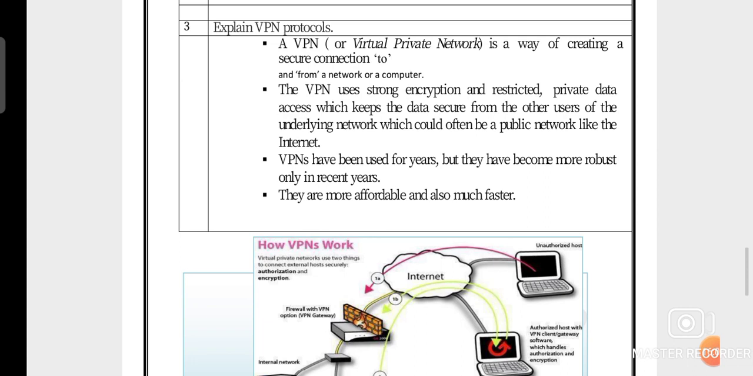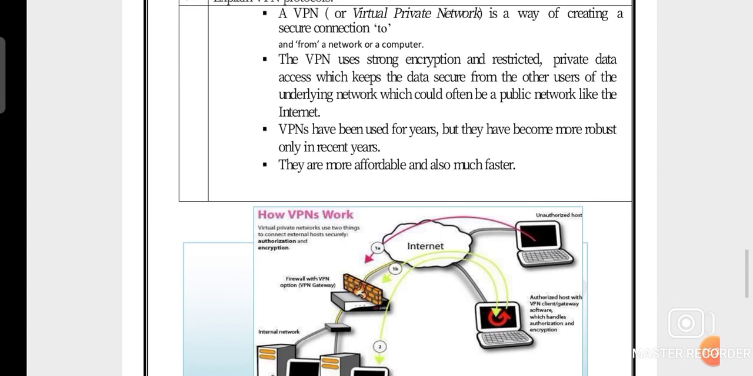Whenever any client requests to the server, the server reads all the requests from the client and gives the response to the client, and that is connection creating with our VPN. That is our VPN configuration. So VPN stands for virtual private network, a way of creating a secure connection to and from a network or a computer. The VPN uses strong encryption and restricted private data access, which keeps the data secure from other users of the underlying network, which could often be a public network like the internet.